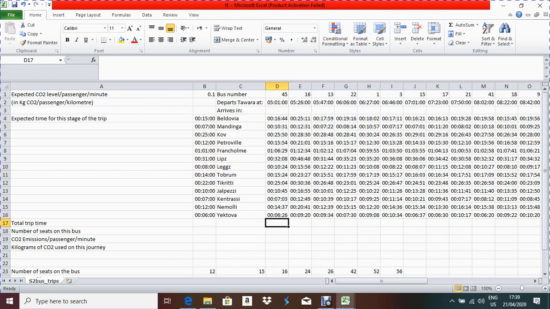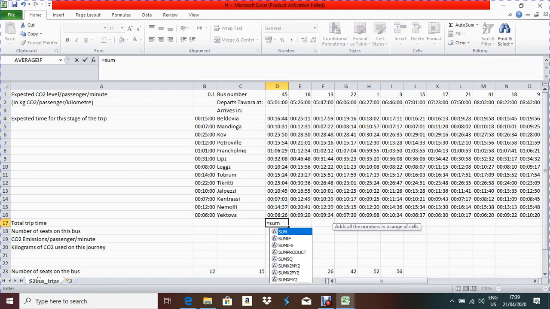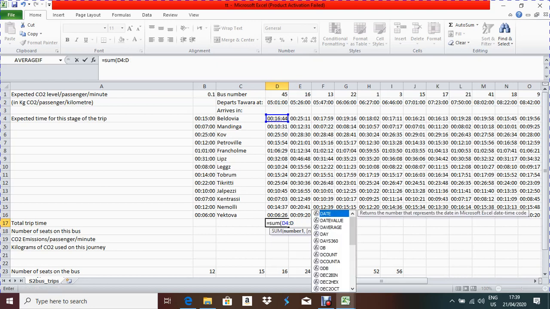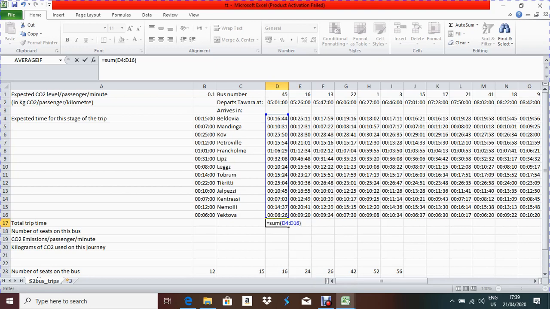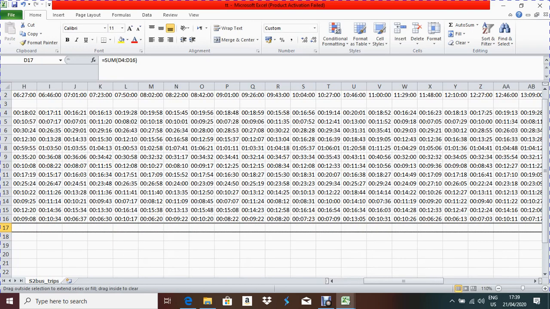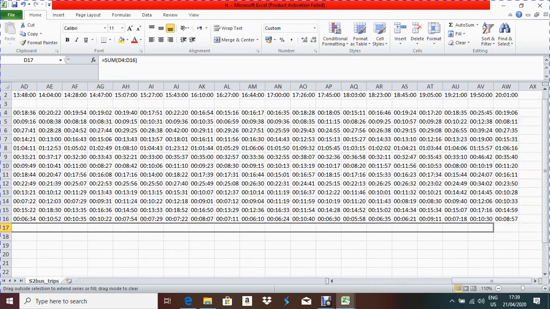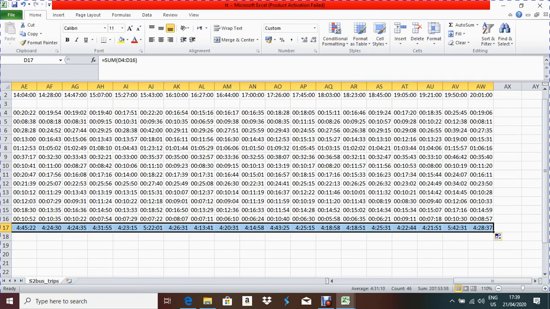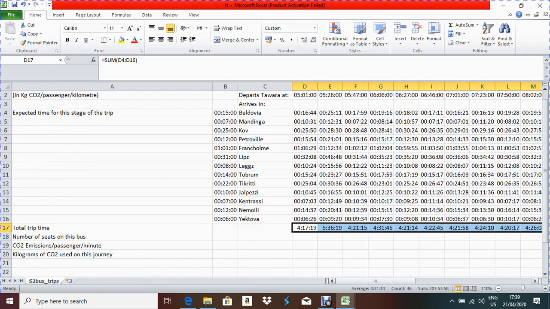It's very easy, you just have to use a simple formula: equals SUM, first bracket. What is the first cell address? The first cell address is D4. Then you have to press the colon sign, that means two dots. Then select the last cell address, close the bracket and press enter. Now you can see the result is coming. This was your formula and this is your result. Now you have to apply the formula to the remaining cells on the right side of the worksheet up to the last part. Yes, this is my last part, AW. Now we will get all the data for total trip time.